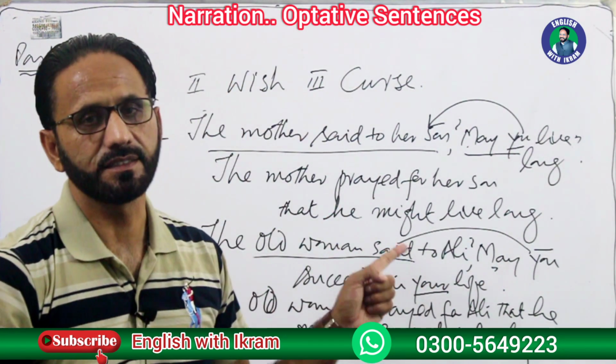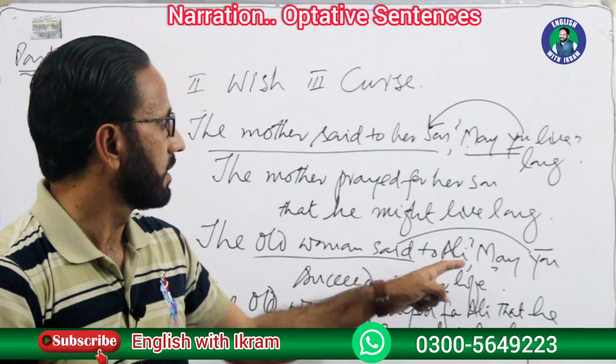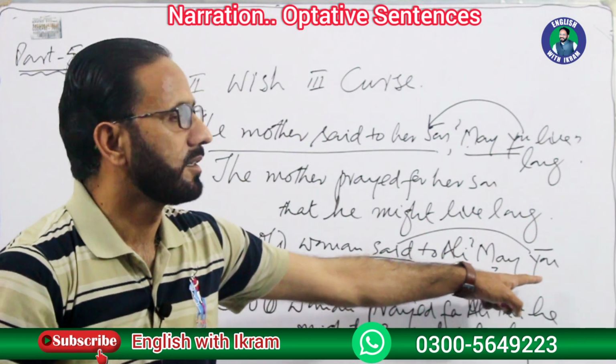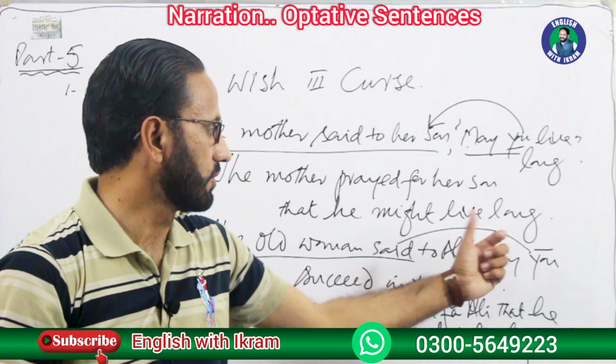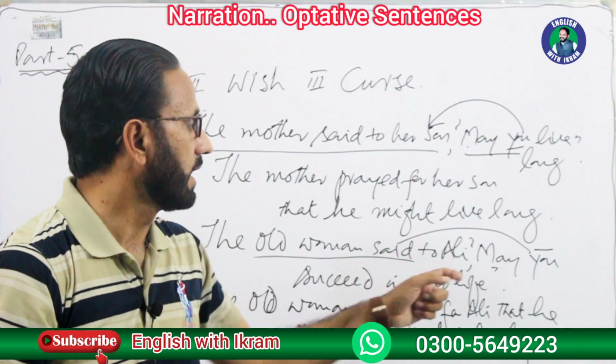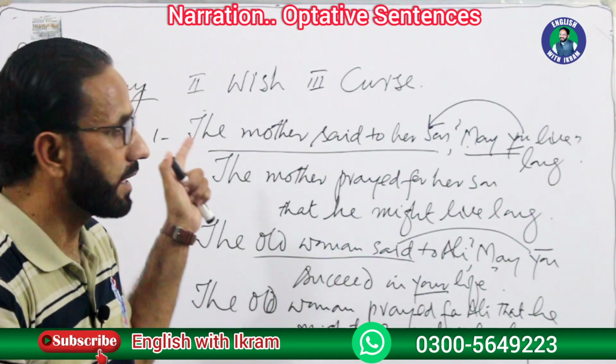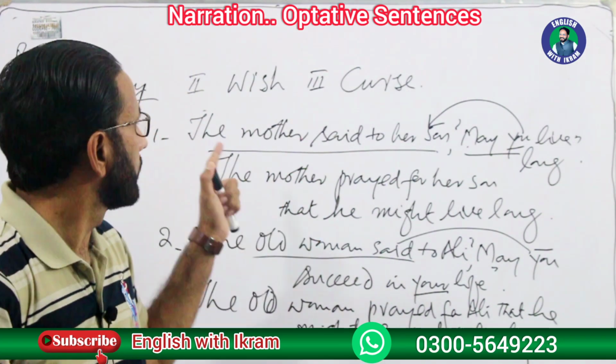Reporting speech is changed as prayed for. The comma is removed. We use that in place of the comma, and then the pronoun according to the subject or object of the reporting speech, and may is changed into might. This is pray. Optative sentences for pray.